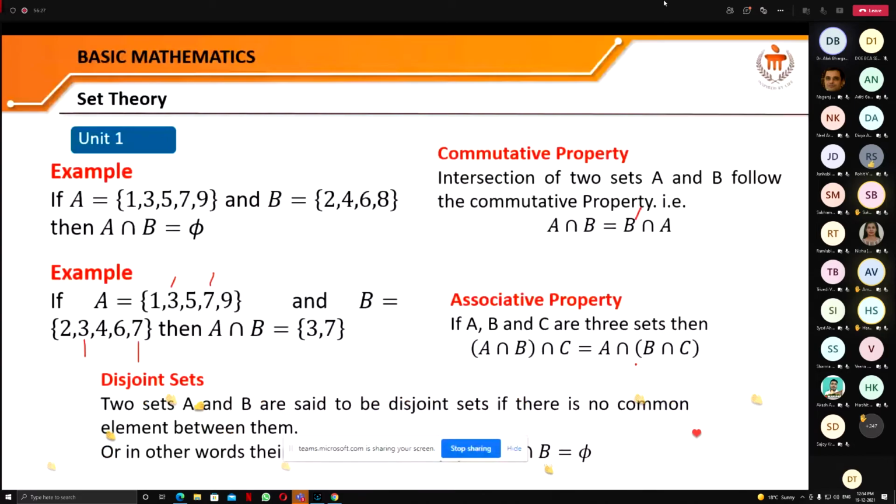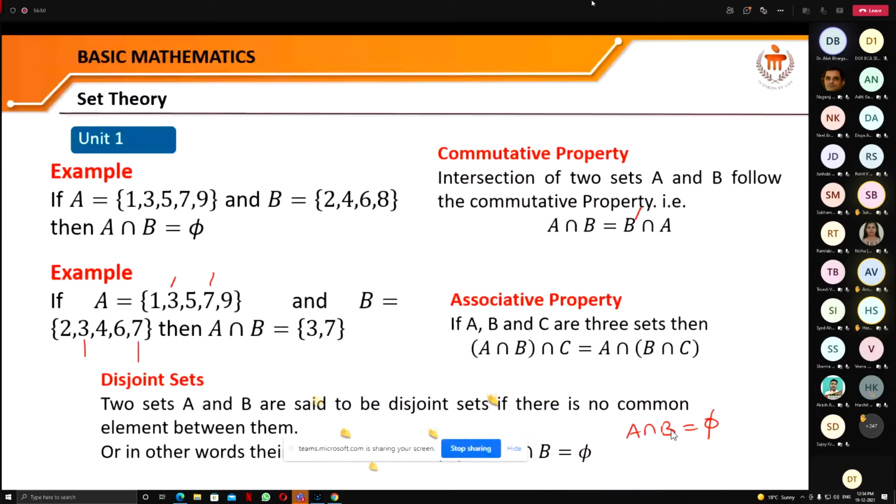So by this definition of intersection, we can define disjoint sets in a different way. That is, if two sets A and B are there, and their intersection is phi, that means their intersection does not hold any element. It means they are two different sets.